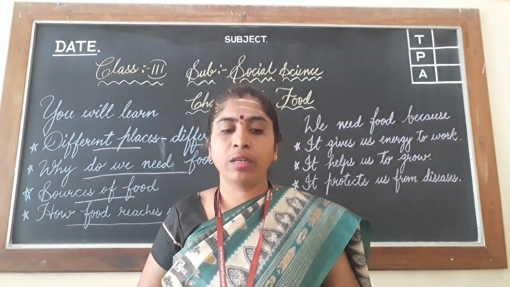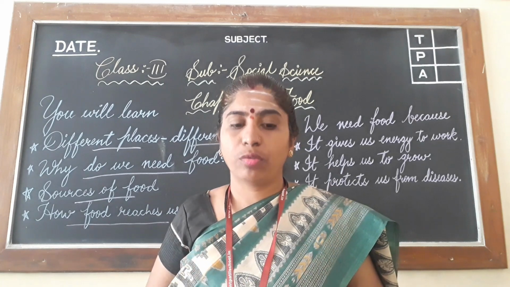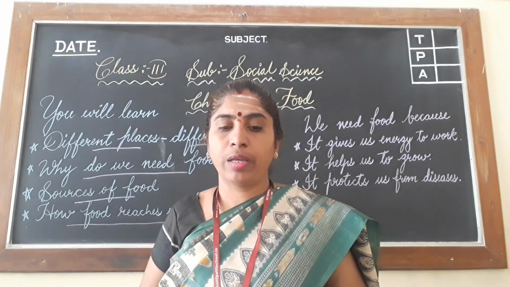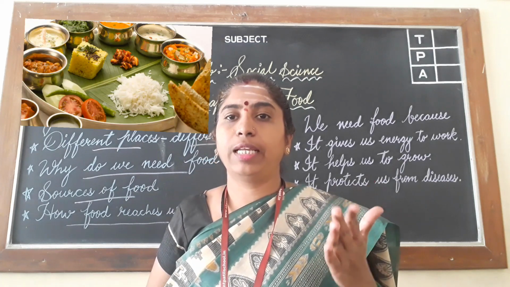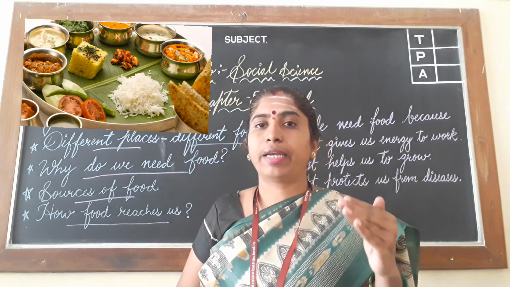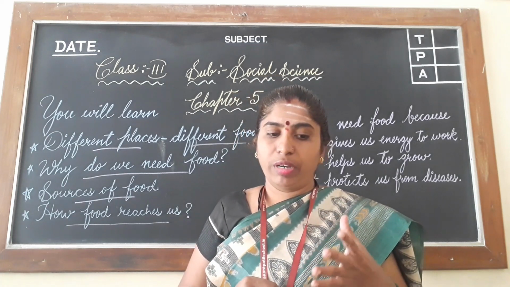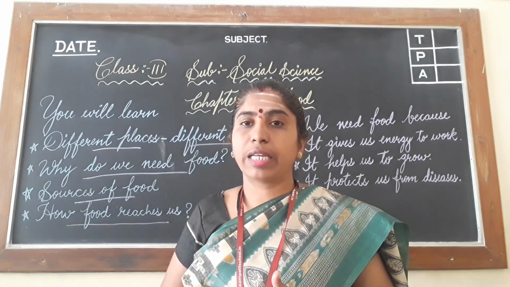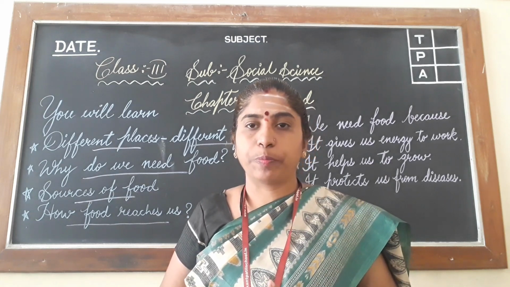Okay, wheat grows well in North India. So people in North India eat their main food as chapatis or the items made of wheat. Okay. Then in South India, rice is grown more. So here you see idli, dosa, uttappam, is it? So these items made of rice is eaten more in the South India. Even people in North India prefer eating rotis and chapatis as their main food. Here in the South India also we eat jowar also, isn't it?